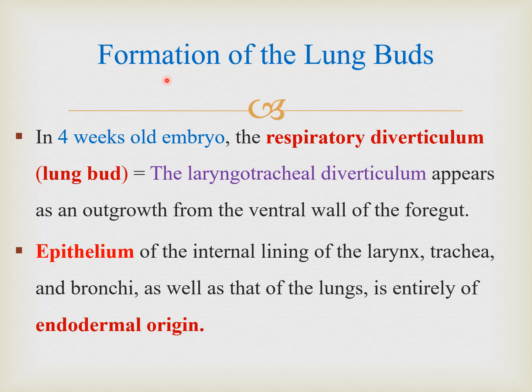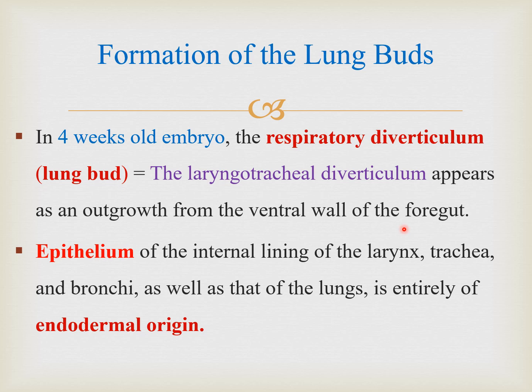So in a fourth week old embryo, the respiratory diverticulum, which is also known as lung bud, or laryngotracheal diverticulum, appears as an outgrowth from the ventral wall of the foregut.